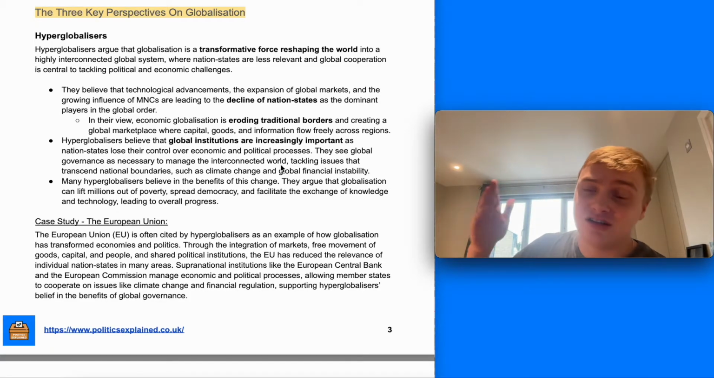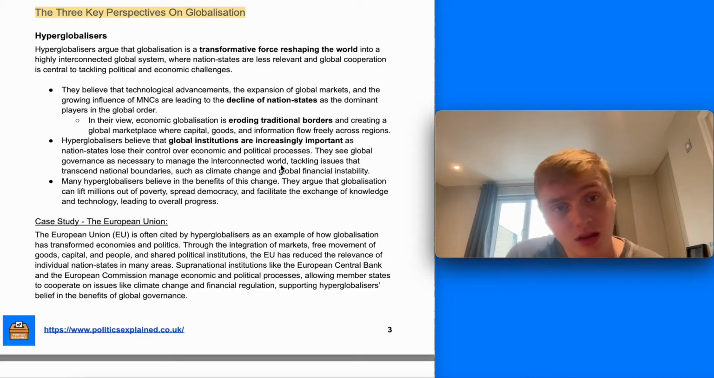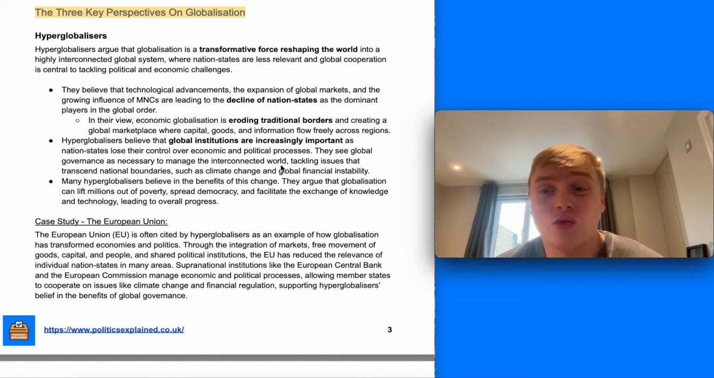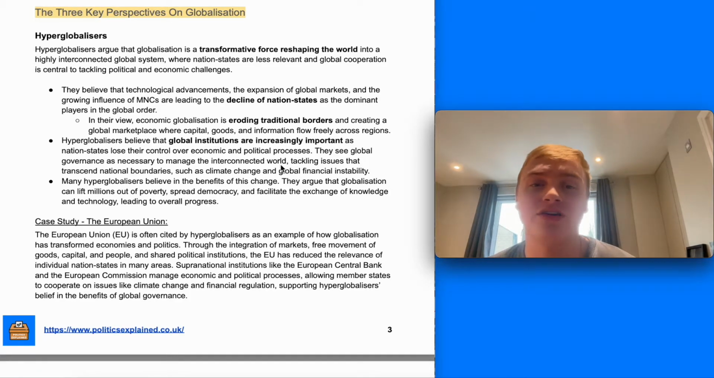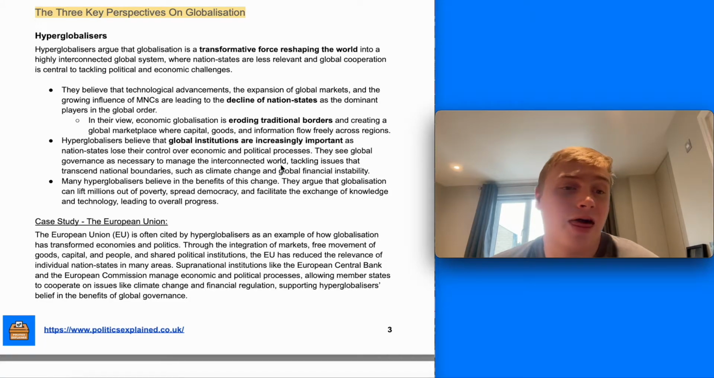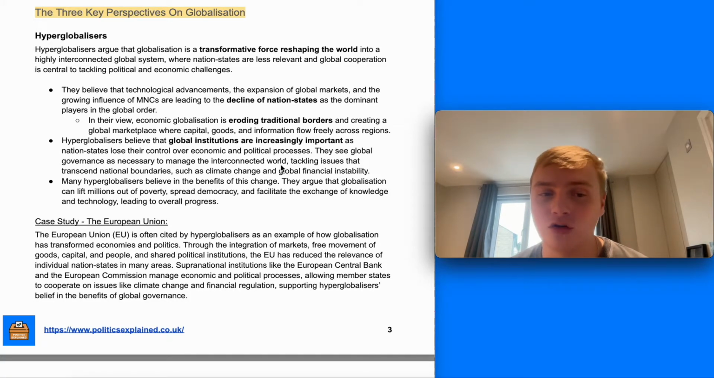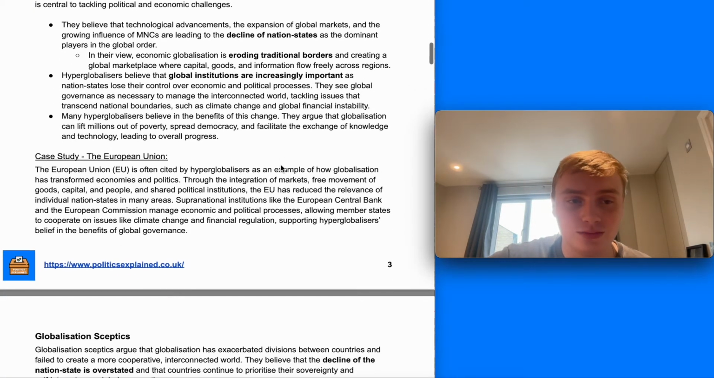As nation states have declined in power, hyperglobalisers believe that global institutions, so international organisations in particular, are increasingly important international actors, as well as multinational corporations. These international bodies and organisations have taken economic and political power away from the nation state. And many hyperglobalisers actually believe in the benefits of this change. They argue that globalisation can lift millions out of poverty, spread democracy, and facilitate the exchange of knowledge and technology, leading to overall progress across the world.